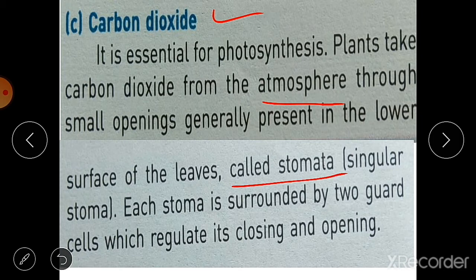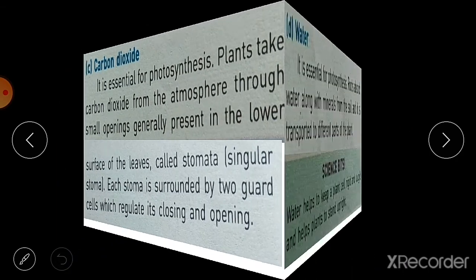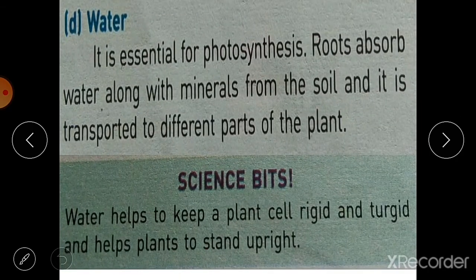Just now I told you, if singular it is known as stoma, and many stoma means stomata. Each stoma is surrounded by two guard cells which regulate its closing and opening. The function of this stoma is intake of carbon dioxide and release of oxygen in the air. And the last condition is water.